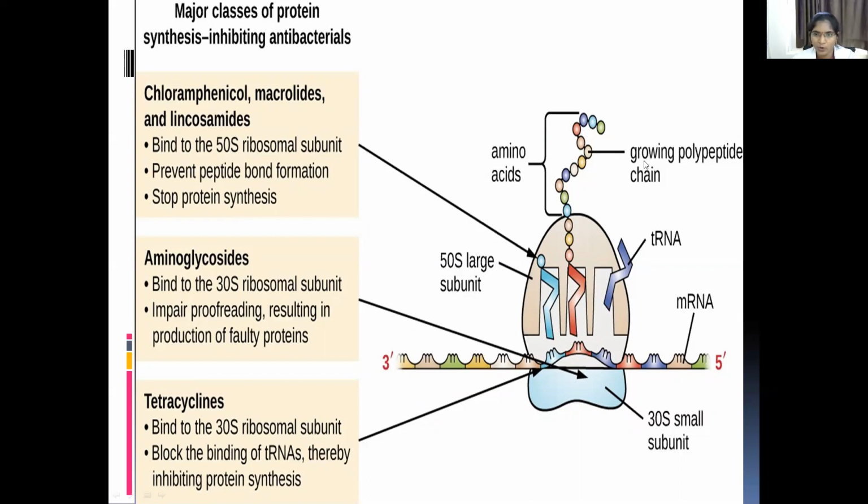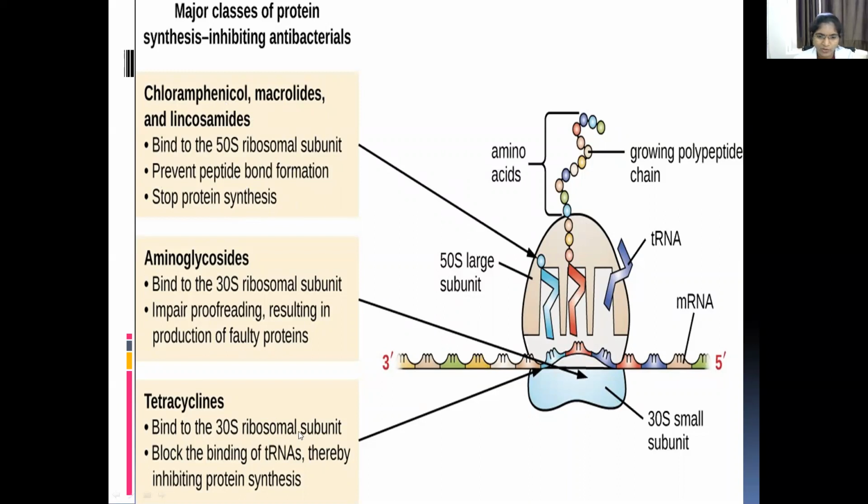It inhibits protein synthesis. Chloramphenicol binds to the 50S ribosomal subunit, prevents peptide bond formation, and stops protein synthesis. Tetracyclines bind to the 30S ribosome, while chloramphenicol binds to the 50S ribosomal subunit of the bacteria.